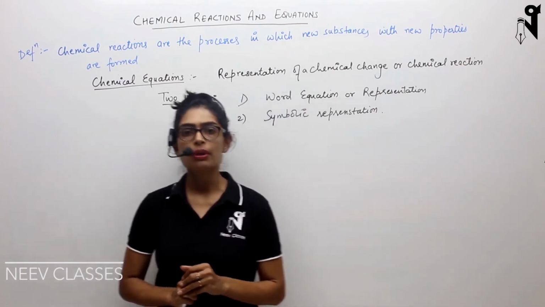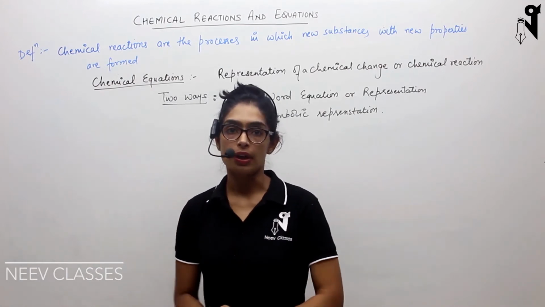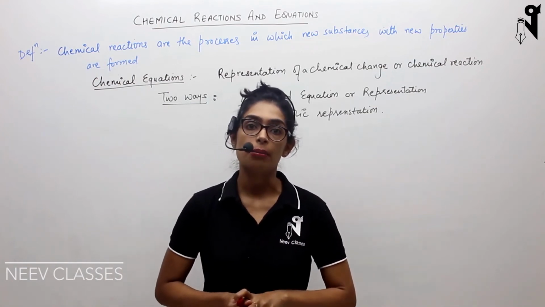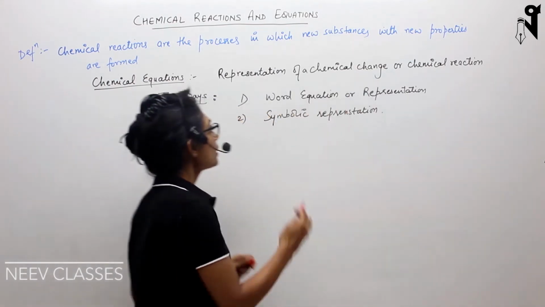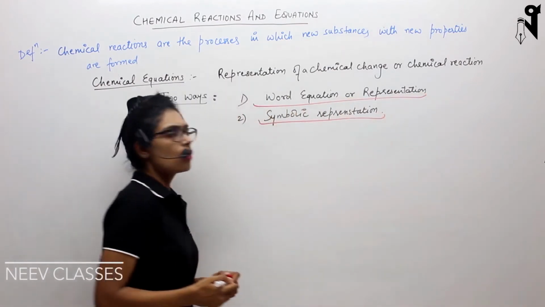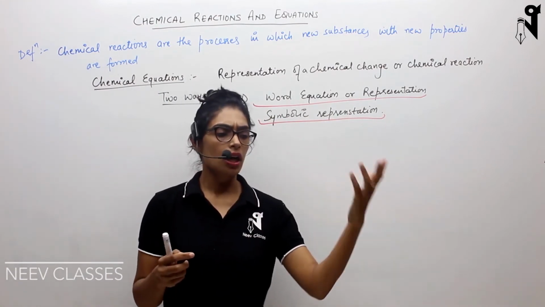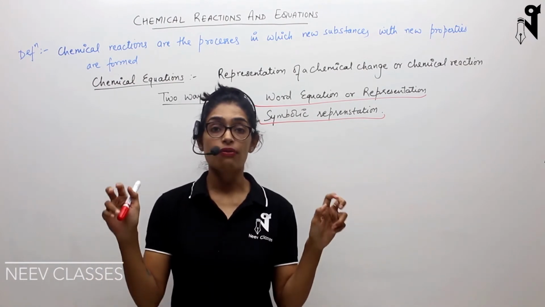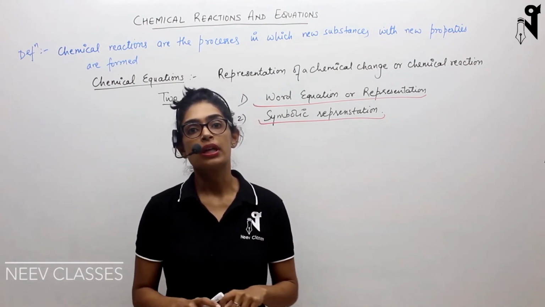So as I mentioned, chemical equation is nothing else but the way of representing the chemical reaction happening. So chemical reaction is an event, whereas representation of that event on paper is called a chemical equation. There are two ways you can represent the chemical reaction on paper. One is by word equation, and second is by symbolic representation. Word equation is like a storytelling. The way I say that, okay, carbon reacted with oxygen and formed carbon dioxide gas. Exactly this way, if you are writing it on the paper, this is the word equation of your reaction.